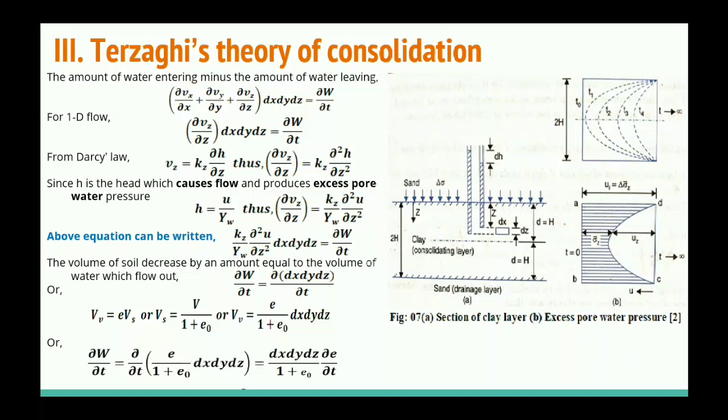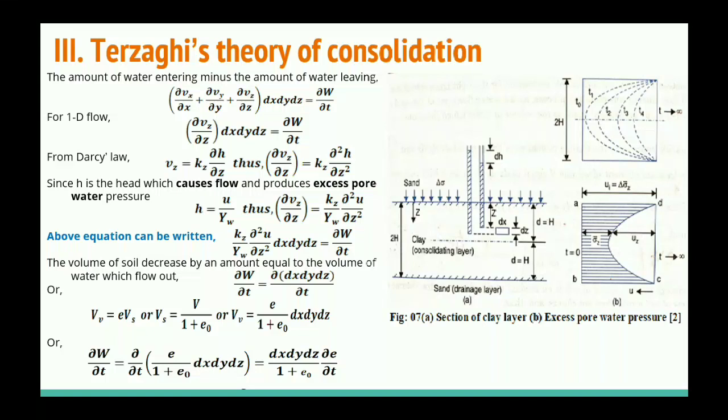Or we can write ∂W/∂t, by putting the volume of void. See, these three things are related. How are they related? Whatever change in volume occurs in the soil due to the expulsion of water, means whatever volume of water escapes from the soil, the same amount of volume of soil will decrease and the same amount of volume of voids will decrease.